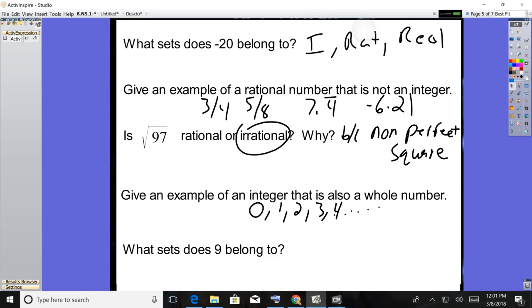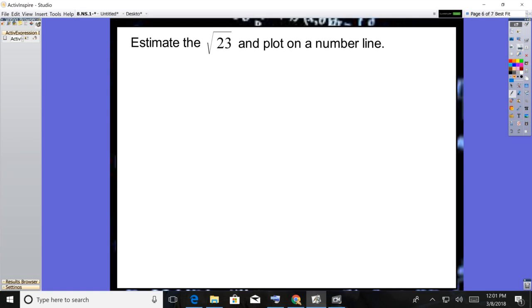And the last one there, what sets does 9 belong to? Well, 9 belongs to the natural numbers, the whole numbers, the integers, the rational, and the real. We know it's a natural number because it's one of our counting numbers. If you're a natural number, you're automatically whole. If you're whole, you're automatically an integer. If you're an integer, you're automatically rational. And if you're rational, you're automatically part of the real number system.